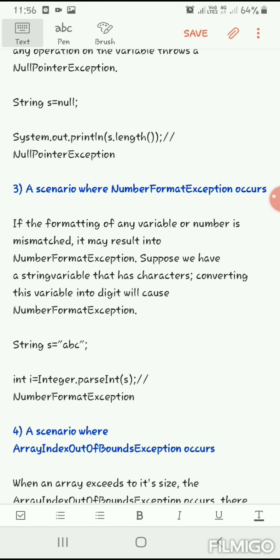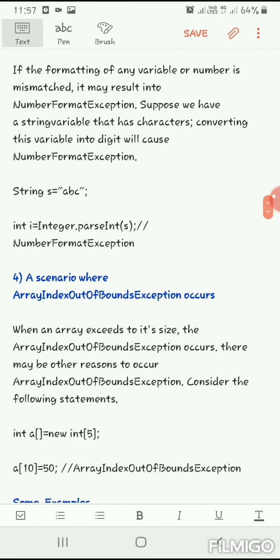Now we just read the value of s in Integer.parseInt of s. By reading the value of s, we try to put it in a variable called i, which is an integer. So how can we put a string value in an integer variable? This is a mismatch, right? So in this particular scenario, number format exception will arise.